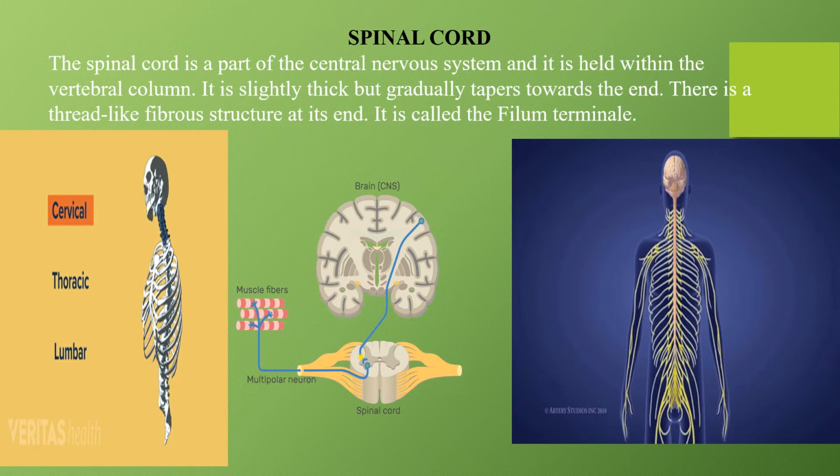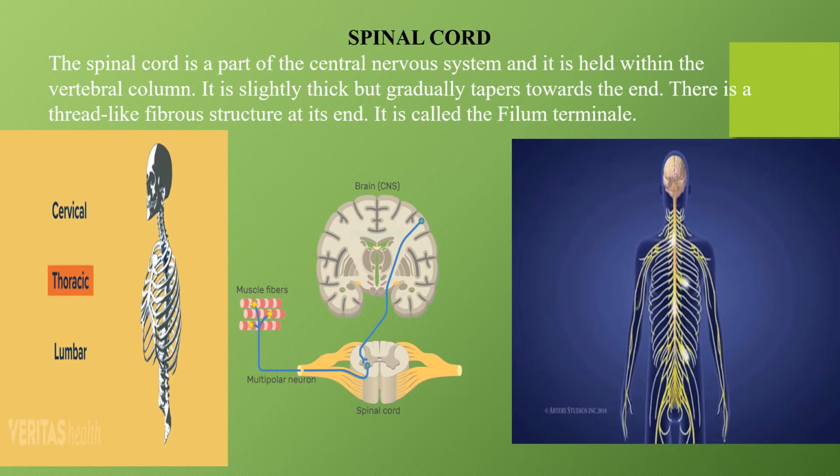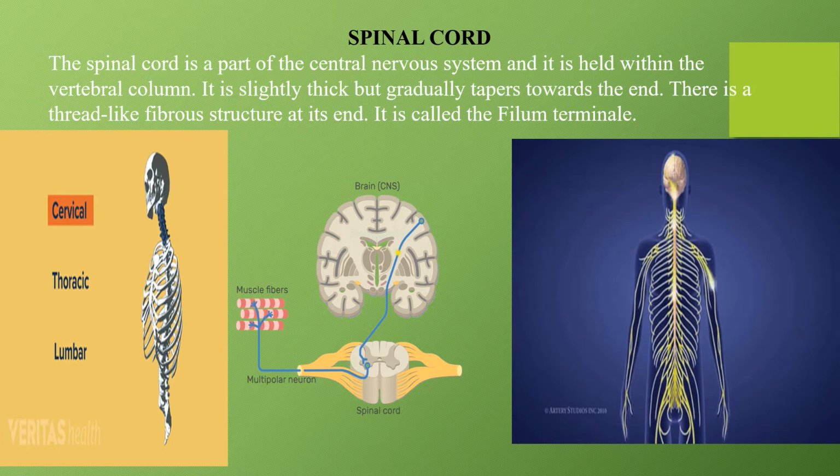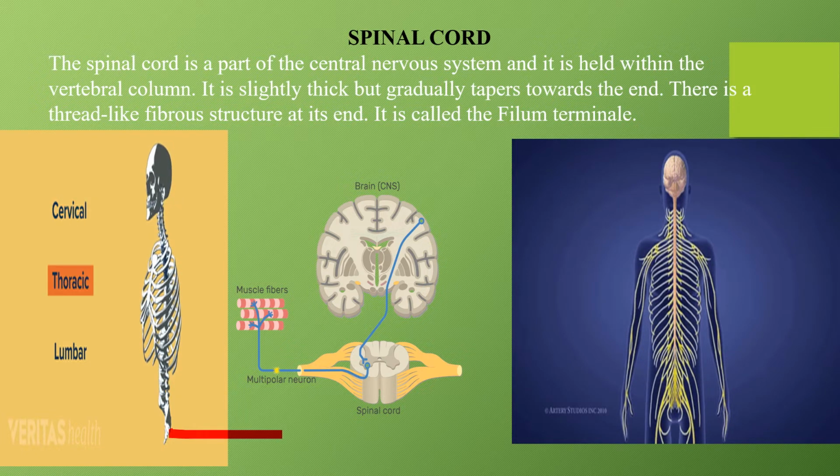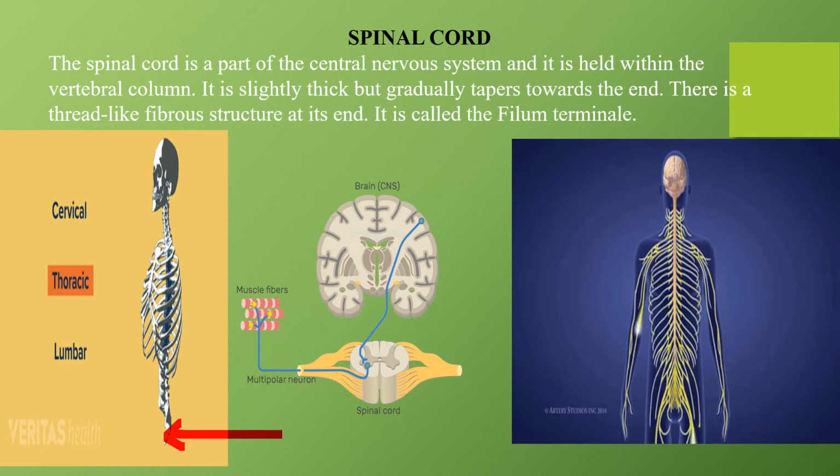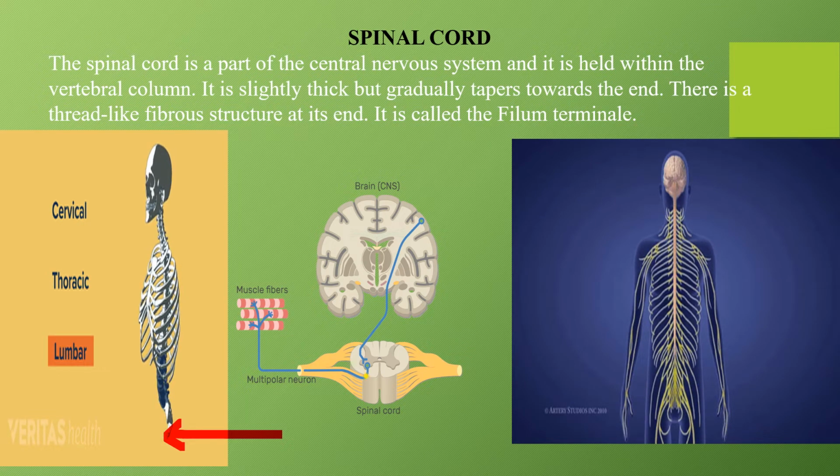The spinal cord is a part of the central nervous system and it is held within the vertebral column. It is slightly thick but gradually tapers towards the end. If you see towards our backbone, towards the hip bone, you will notice here that it is tapering towards the end. There is a thread-like fibrous structure at its end. Now, here in this picture, everybody can see, it tapers towards the end. In the blue, here I can show you.